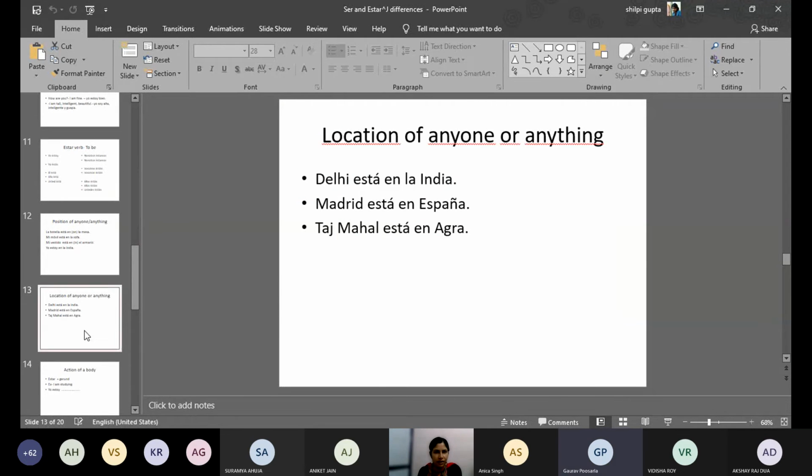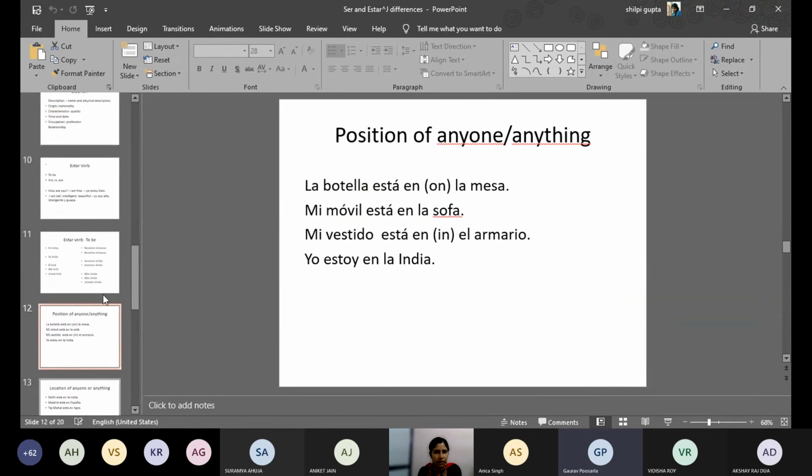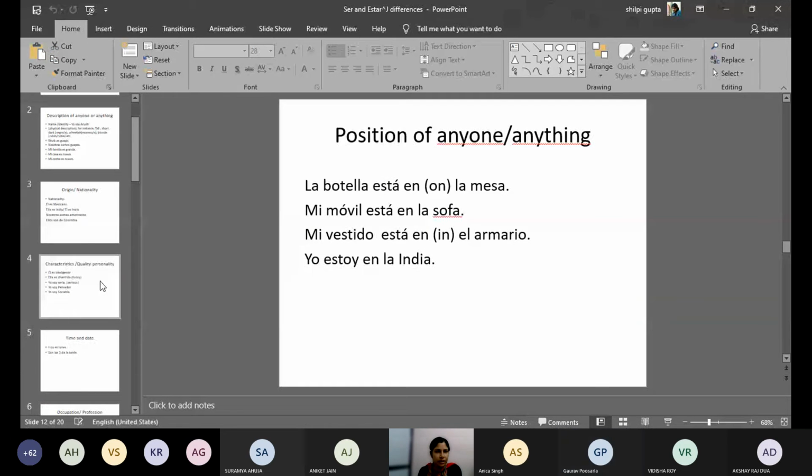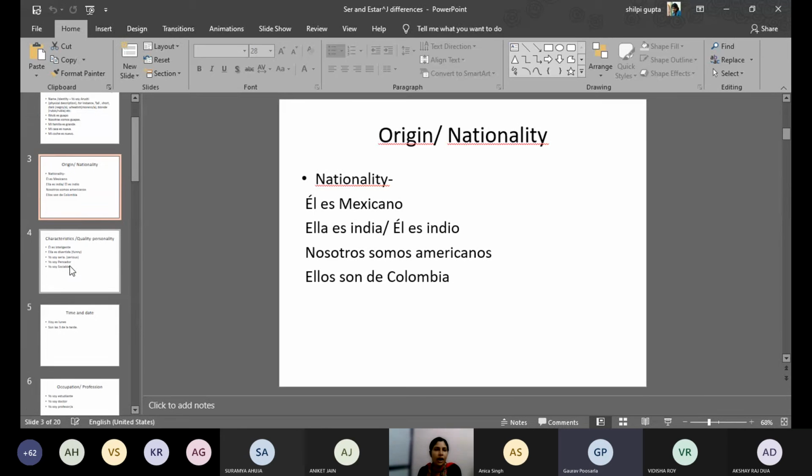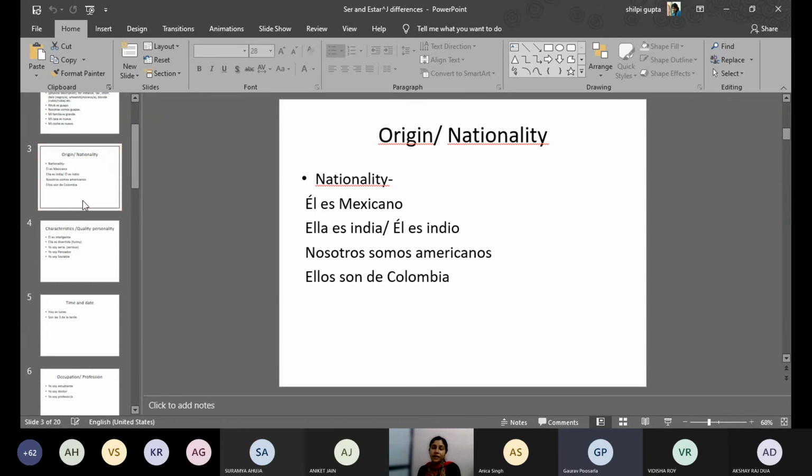Ma'am, in some of the slides I had seen previously. Yo soy de la India, it can be, but it was written Yo estoy en la India. Okay, see this en and de, you should not confuse. If it is yo soy de la India, it is talking about origin, your nationality. If I'm saying yo estoy en la India, it means I am in India. So all of you, please keep this in mind, the difference between de and en.